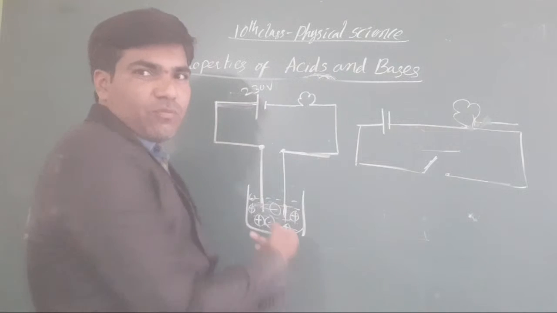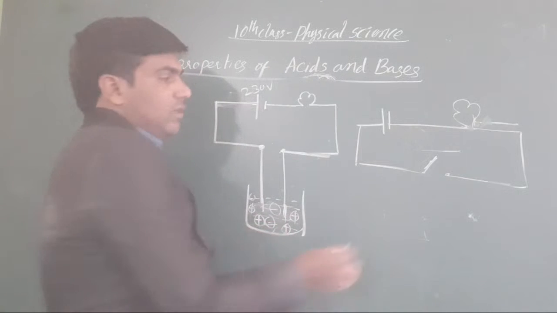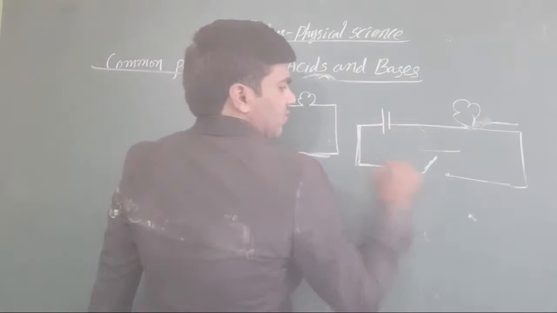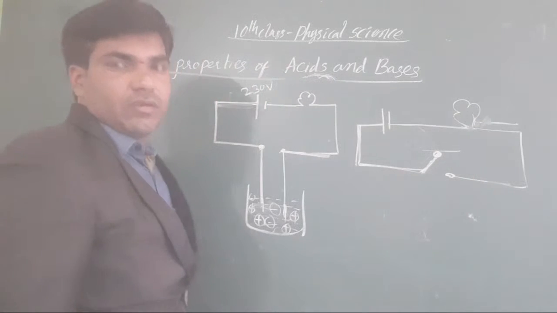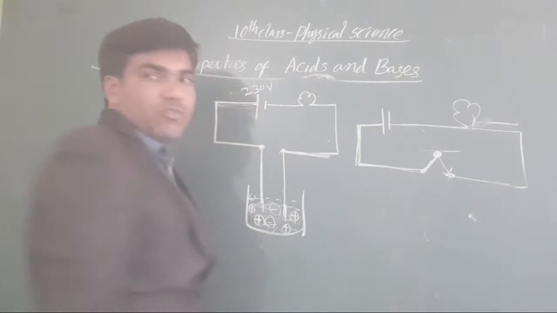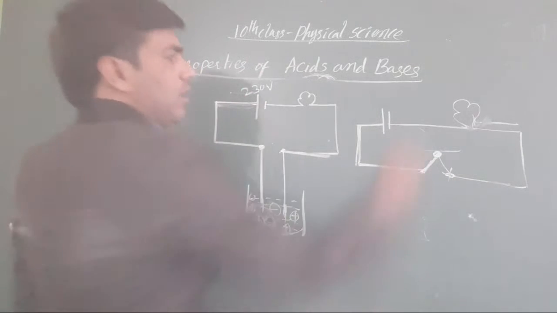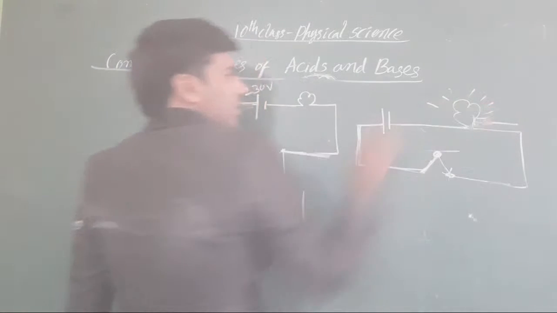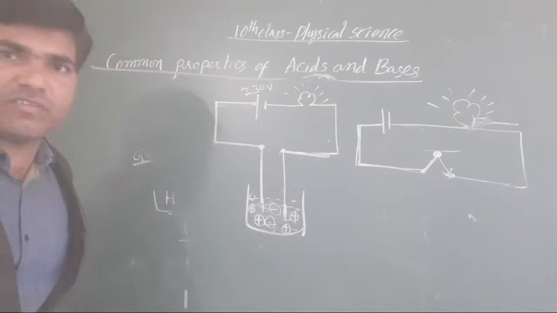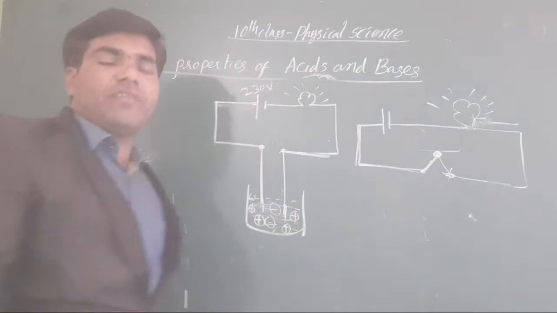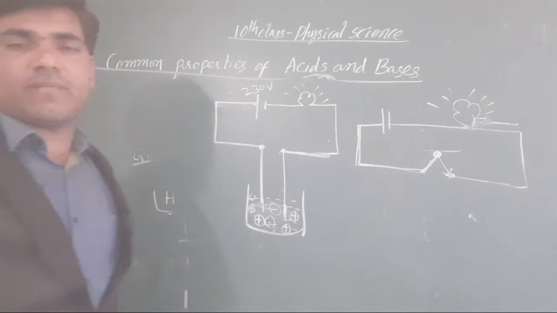In this mode, in case there is no electrolyte, the circuit looks like this. Clear or not, all the students? When these two are touched with one another, at that time only the bulb may glow here. Now the bulb will glow in case H+ ions and OH- ions, or otherwise H+ and Cl- ions, are there.